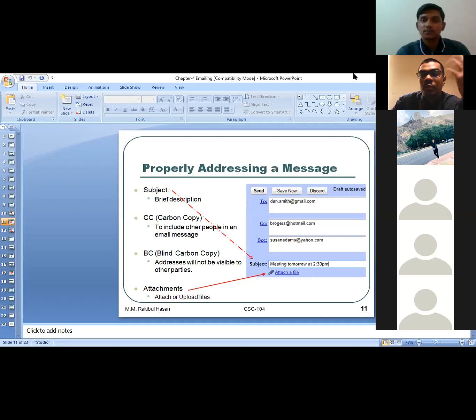Suppose Nakib is the marketing manager, and in the marketing department, Mahin and Sanjida are working under Nakib. And Hafiz is the HR manager. So can you understand?